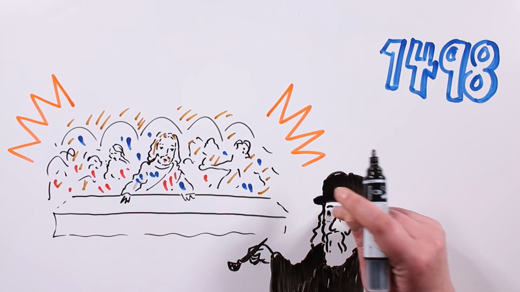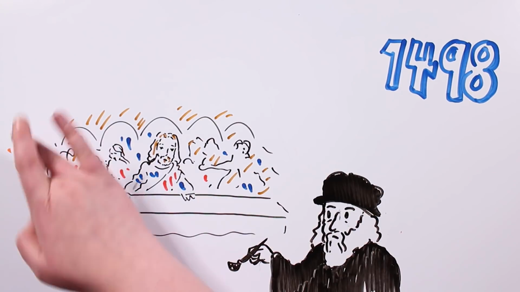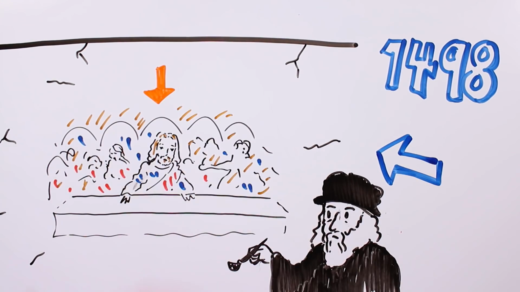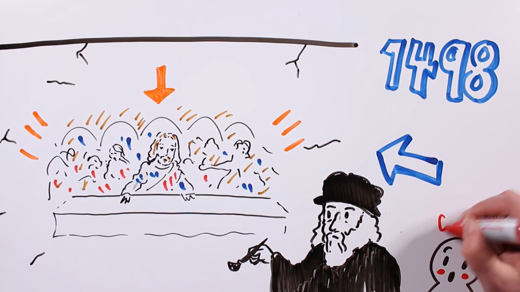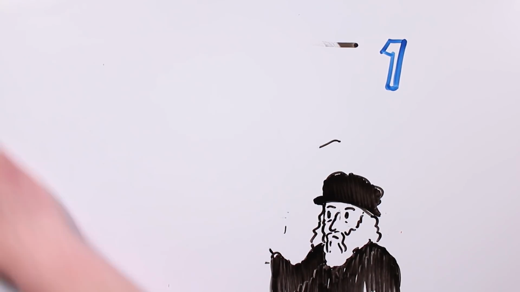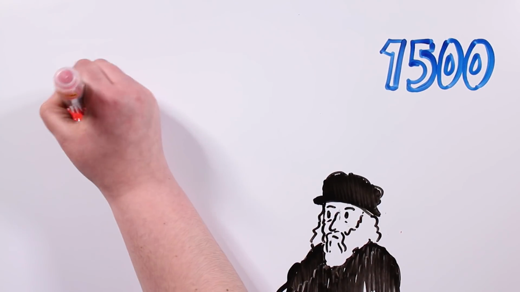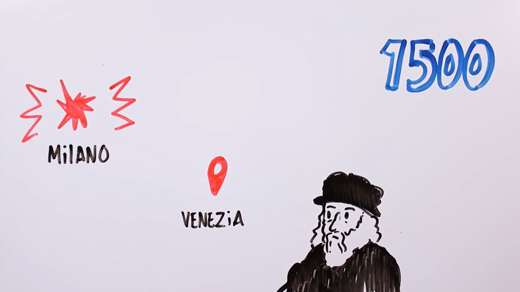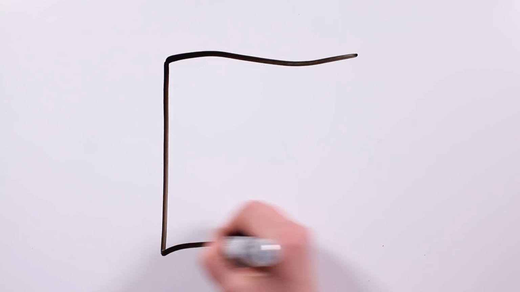It was painted directly on the wall, and for this scene, Da Vinci left classic composition aside and tried to make characters more human. Something that turned out to be really revolutionary in the religious context of the times. Around the year 1500, the French troops conquered the Duchy of Milan, and Leonardo decided to move to Venice. His passion for science was greater and greater.